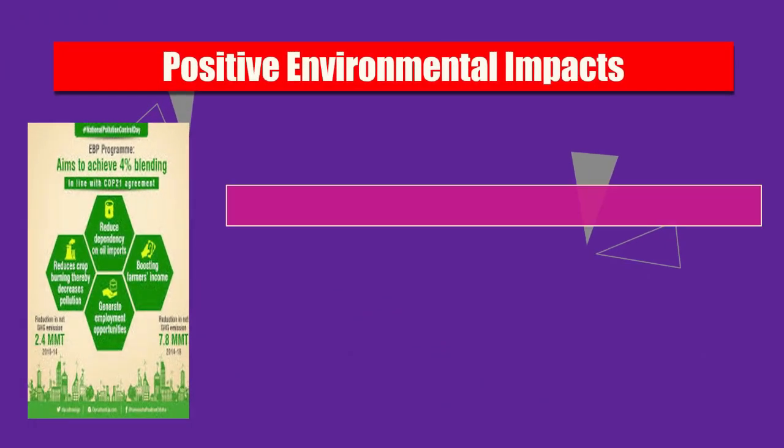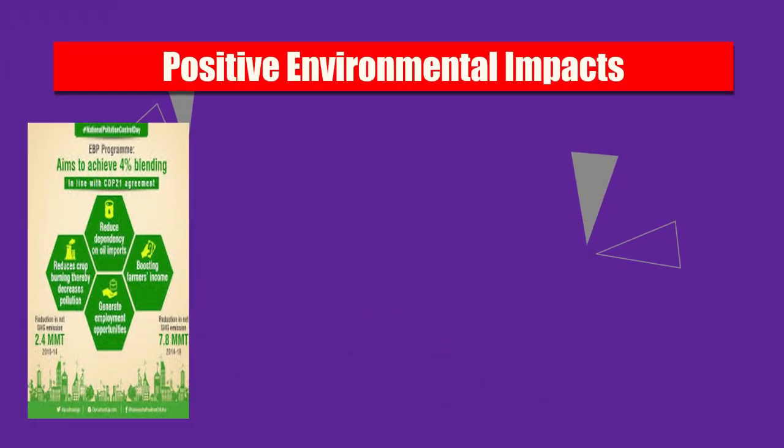So what is the ethanol blending program? First of all, the ethanol blending program is an initiative by the government of India to promote the use of ethanol, a renewable and environment friendly fuel, in petrol. The program aims to reduce the import of fuels from other countries, conserve foreign exchange and increase value addition in the sugar industry. The target of 10% ethanol blending was set in the roadmap, Ethanol Blending in India 2025. That target for ethanol supply year 21-22 has already been achieved.